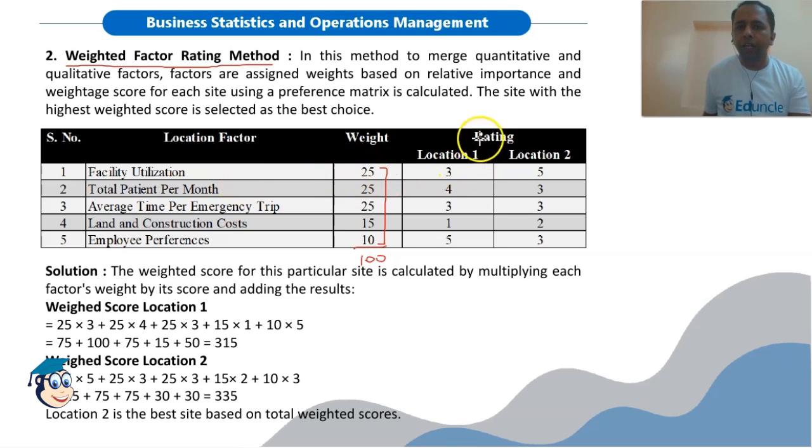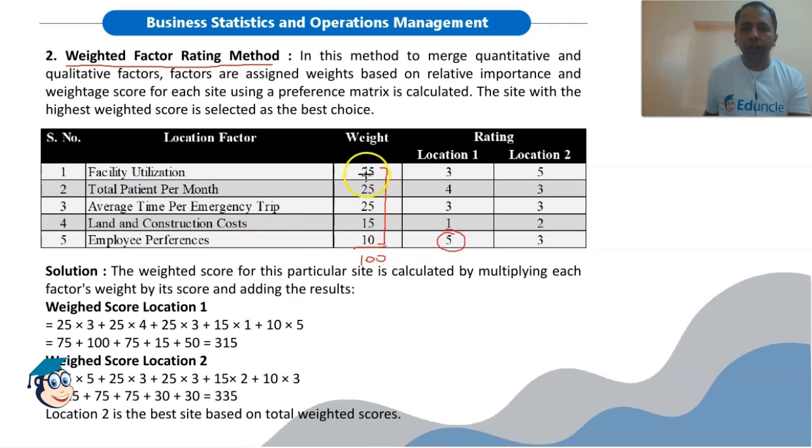Then we will identify various factors and we will assign ratings to them. So again, a factor with high rating indicates good availability of that factor at that particular location, or the preference of that factor over others at that particular location.